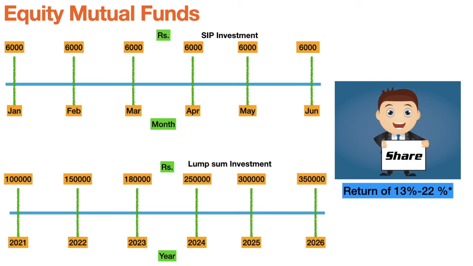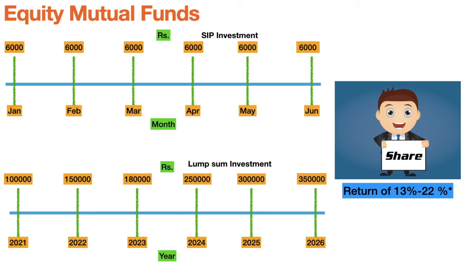Next is equity mutual fund. Equity mutual fund is very similar to direct equity, but here the portfolio has already been made by an asset management company. They'll have a particular manager handling the portfolio, doing continuous research on the portfolio and all the companies, and changing the portfolio according to his requirement or the market, so that he can generate the maximum return for his investors.